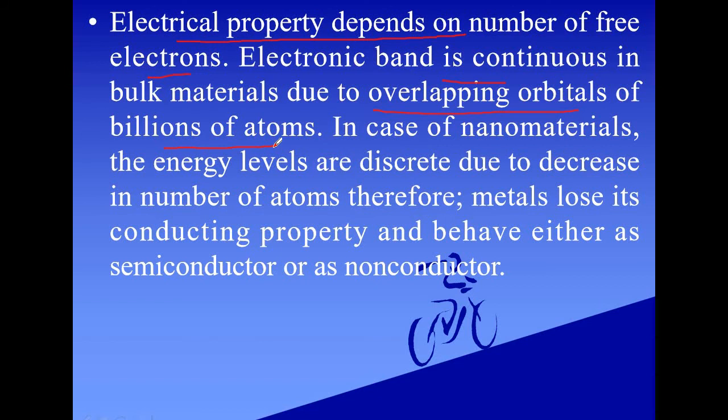But in the case of nanomaterials, the energy levels are discrete, due to a decrease in the number of atoms, and therefore metals lose their conducting property and behave either as semiconductors or as non-conductors when taken to the nano level. These are some of the size dependent properties of nanomaterials.